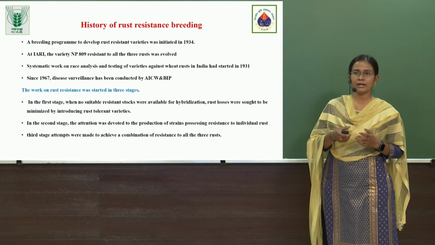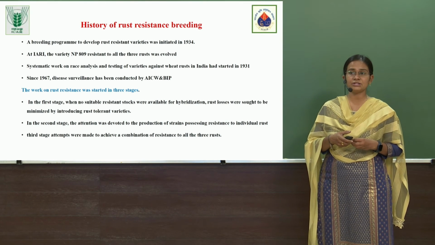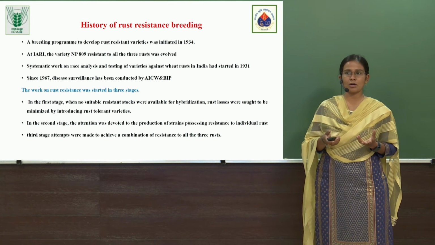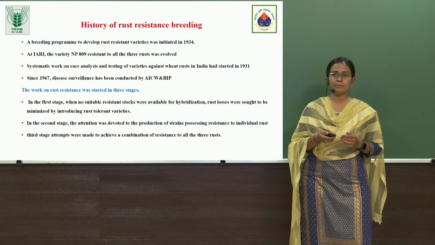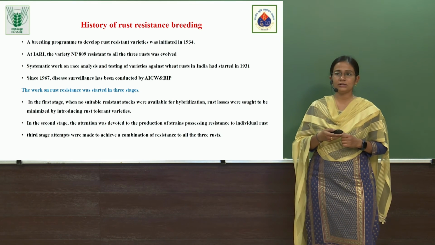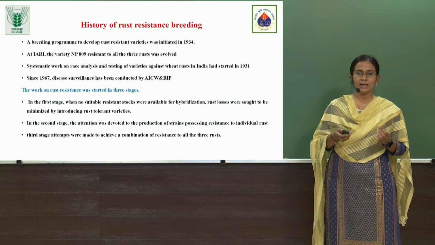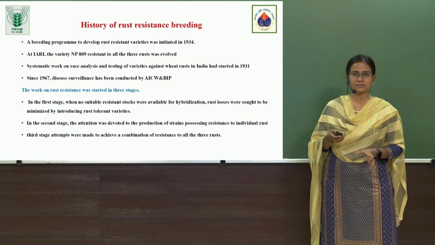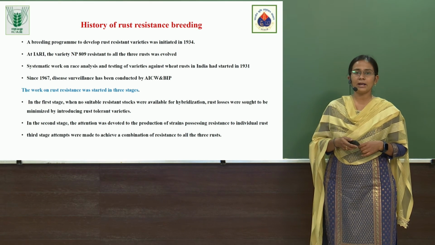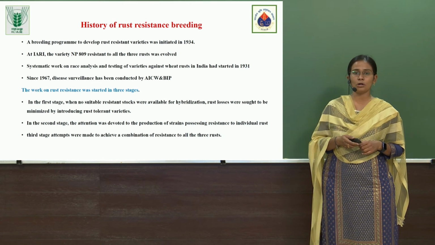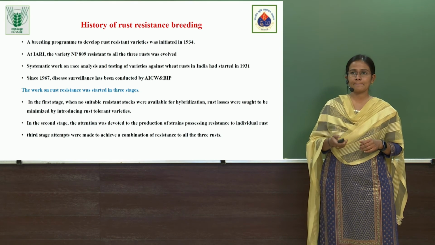I would like to explain that the work on rust resistance was started in three stages. In the first stage, we did not have any resistant stocks for hybridization, so resistant varieties were only introduced from abroad. In the second stage, attention was devoted to producing strains resistant to an individual rust, like this variety is resistant to stem rust, this one to leaf rust, and this one to stripe rust. But in the third stage, where we are now, we are aiming for a combination of resistance to all the rusts, along with other diseases like powdery mildew, leaf blight, and kernel bunt.